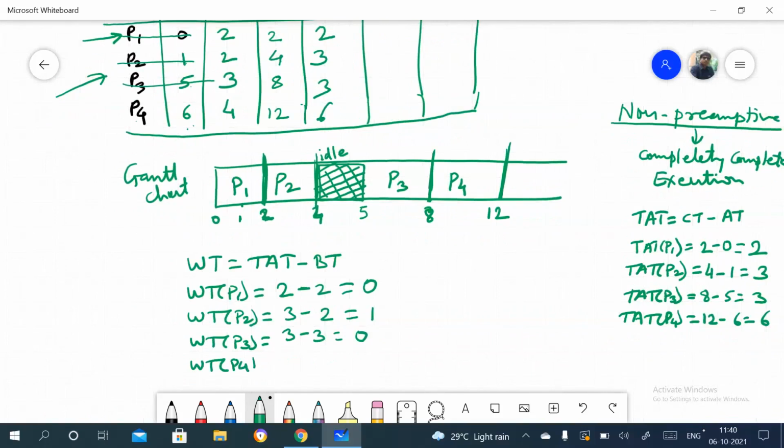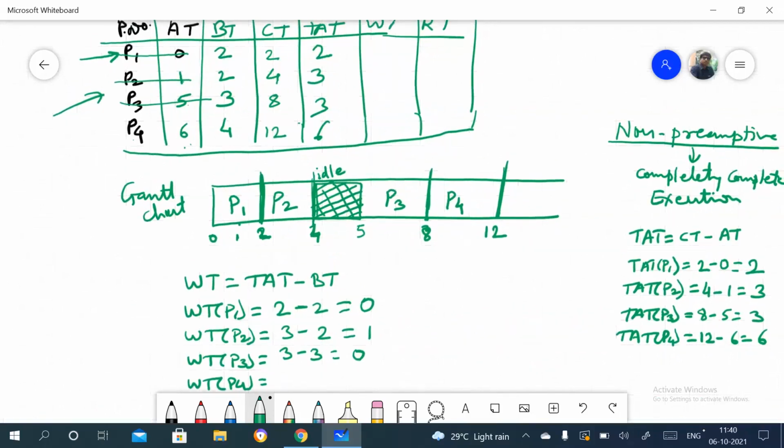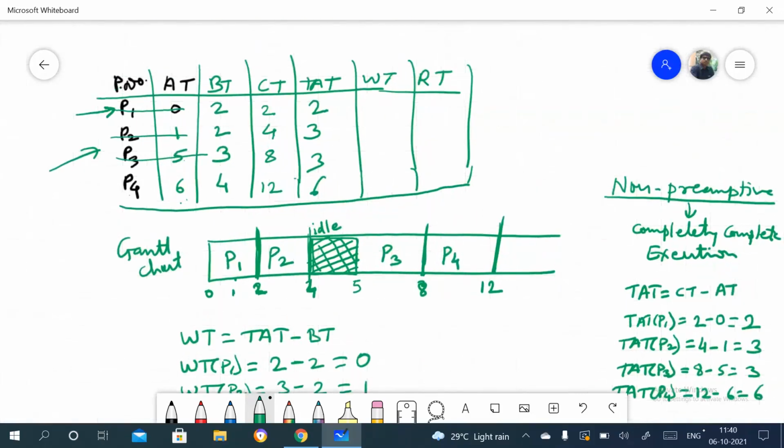And waiting time for P4, which is the turnaround time for P4, 6, minus burst time 4, so which is 2, right? So here we can see 0, 1, 0 and 2.